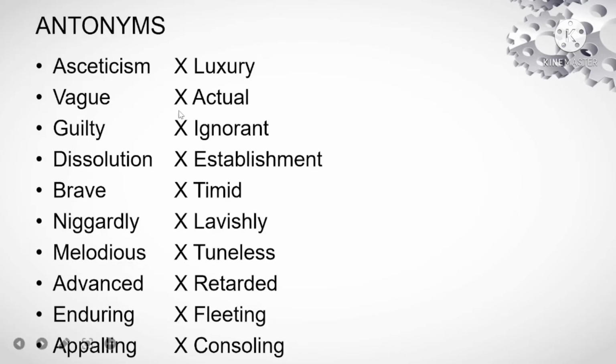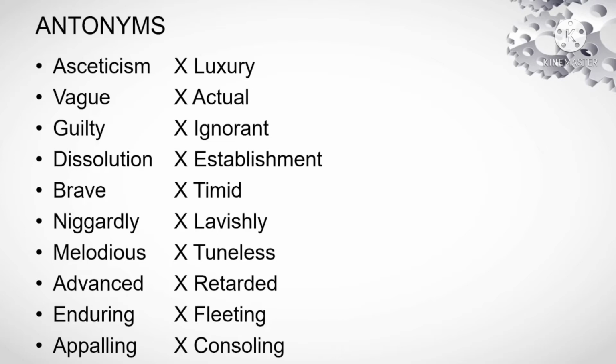Now we are getting into 10 examples of antonyms. Asceticism, luxury. Asceticism means the lifestyle of priests will be like ascetics, and luxurious life we are familiar with.